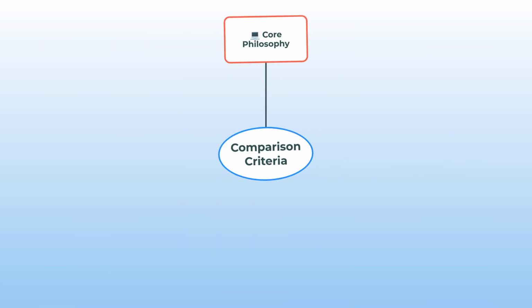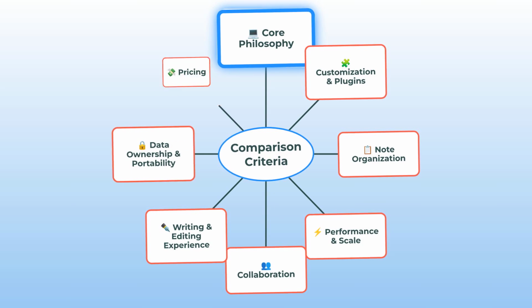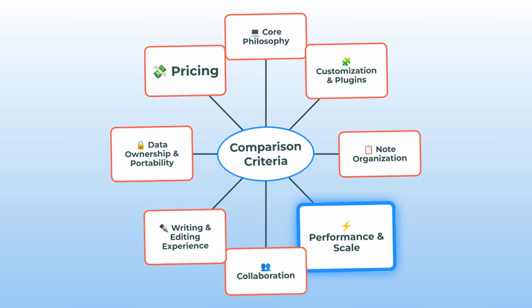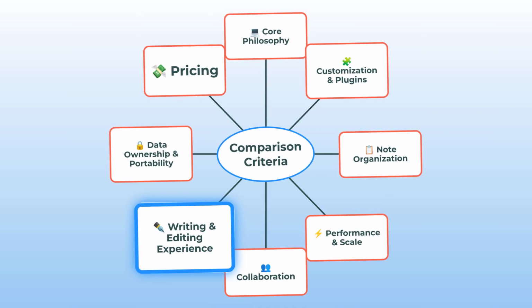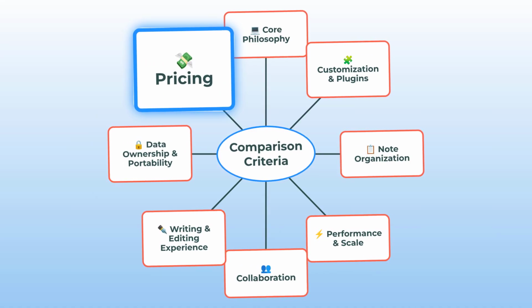Before we get into the nitty-gritty, here's a quick mind map showing all the things we're gonna compare. Core philosophy, customization and plugins, note organization, performance and scale, collaboration, writing experience, data ownership, and of course, pricing. Got it? Sweet, let's get rolling.